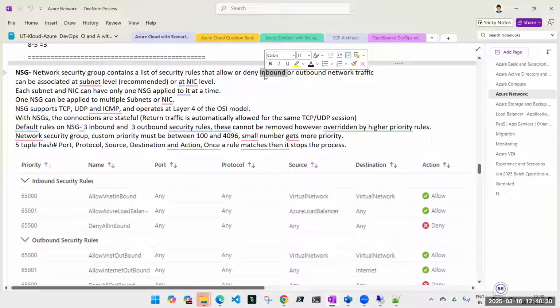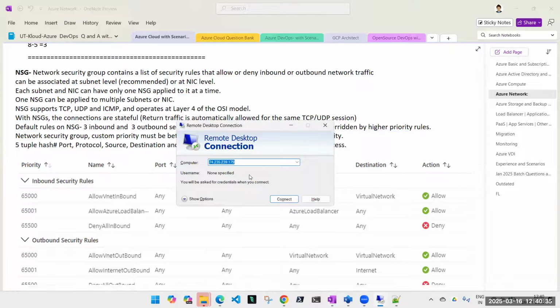For example, if I'm taking an RDP from my laptop to this machine, what kind of transaction is it for my laptop? Is it inbound or outbound? I'm taking RDP to this machine, the machine number ending with 179.